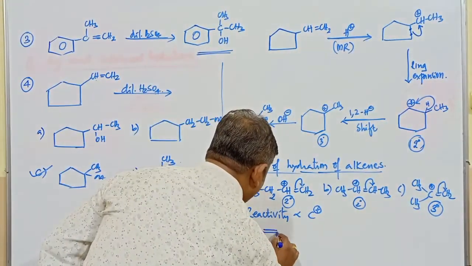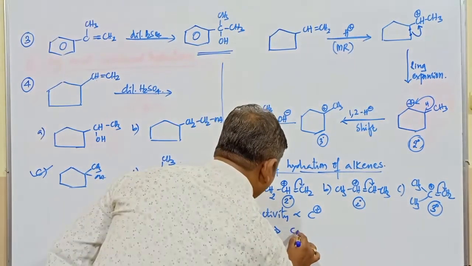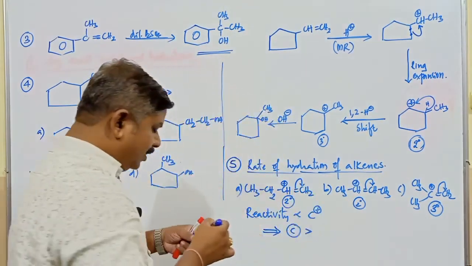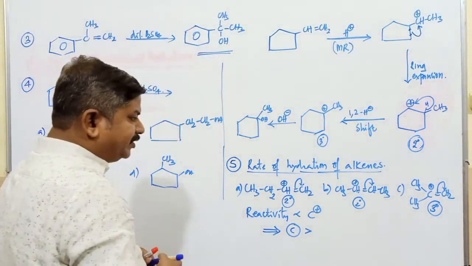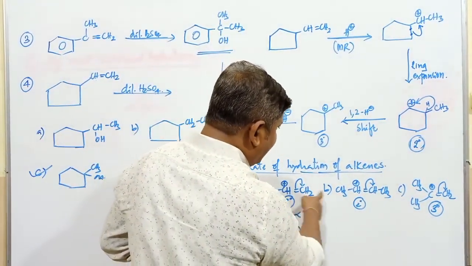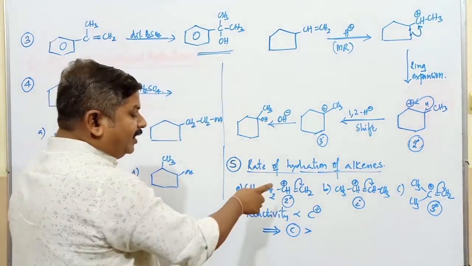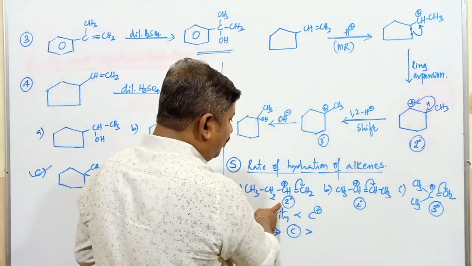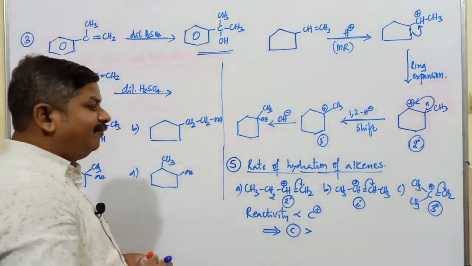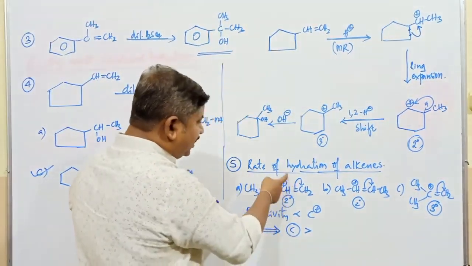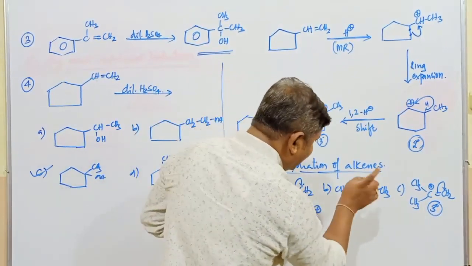So the order of reactivity of these alkenes is going to be C first. C is going to be the highly reactive alkene in case of acid catalyzed hydration. Now this is also 2 degree and this is also found to be 2 degree. When the degree of that carbocation is found to be same, then it depends upon the number of alpha hydrogen atoms, whether this alkene is more stable or this alkene is more stable.